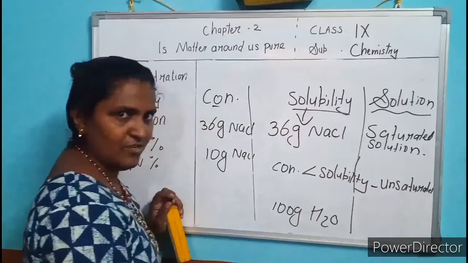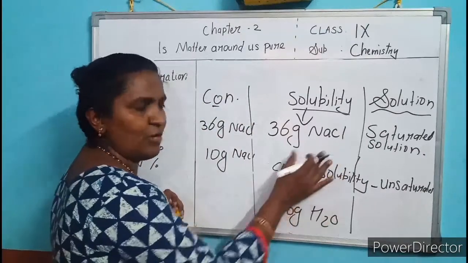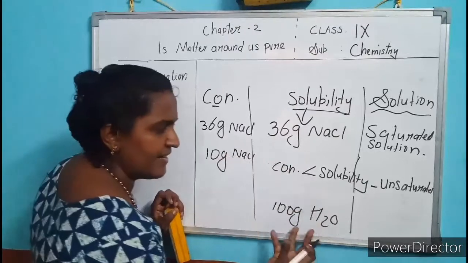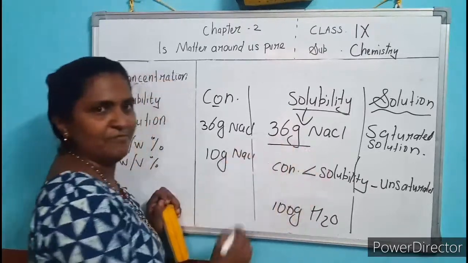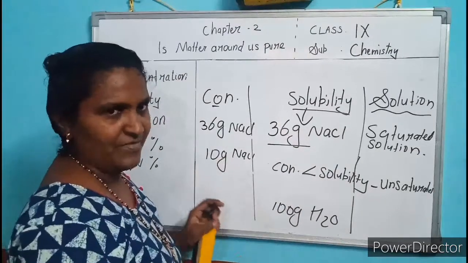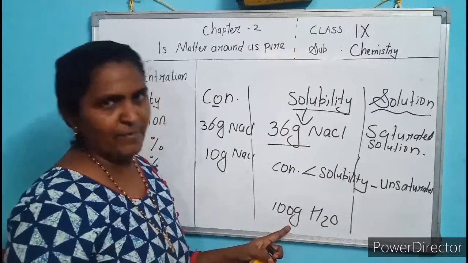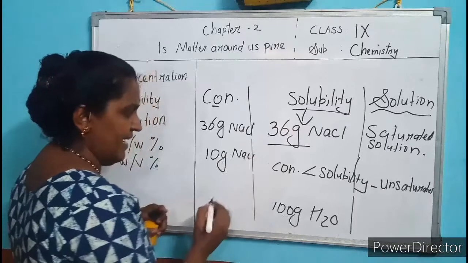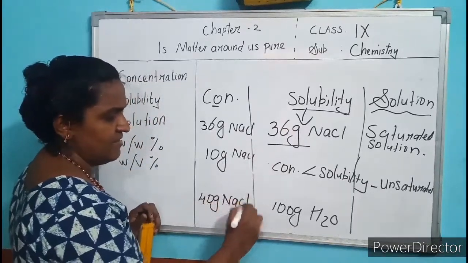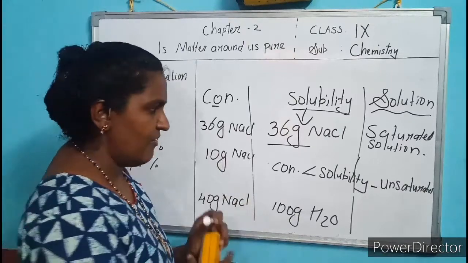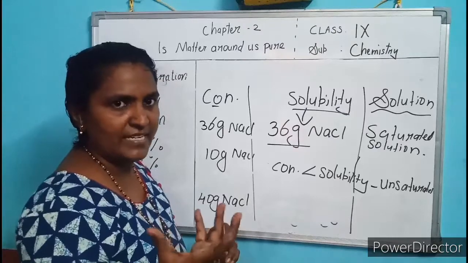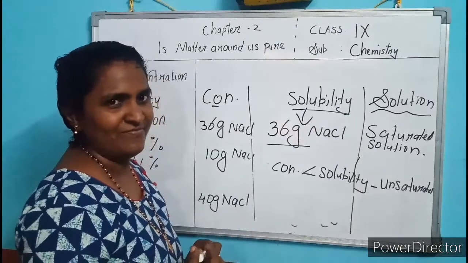Understood? Now once again, what is the solubility of NaCl? The maximum amount of salt dissolved in 100 gram of water: 36 gram. Solubility is 36 gram. Now I have taken 100 gram of water in another beaker and I added 40 gram of NaCl.